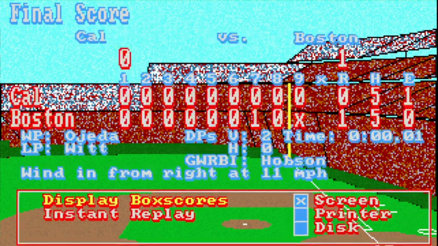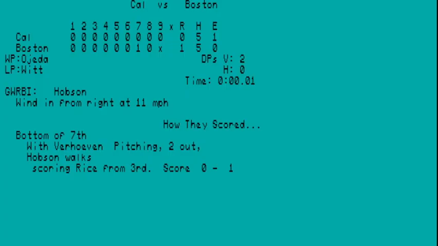There it is. All right, display box scores. Let's see. All right, so you've got your line score here. Winning pitcher Ojeda, losing pitcher Witt, 1-0. Both teams with 5 hits apiece. 1 error by Lansford. How they scored, which is nice. Bottom of the 7th with Verhoeven pitching, 2 out. Hobson walks, scoring Rice from third. Press any key to continue.